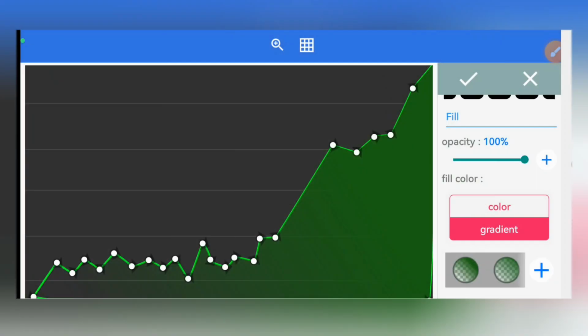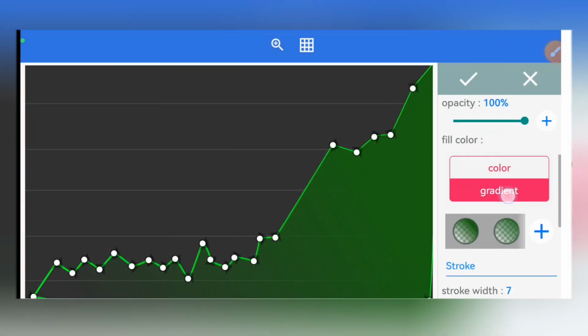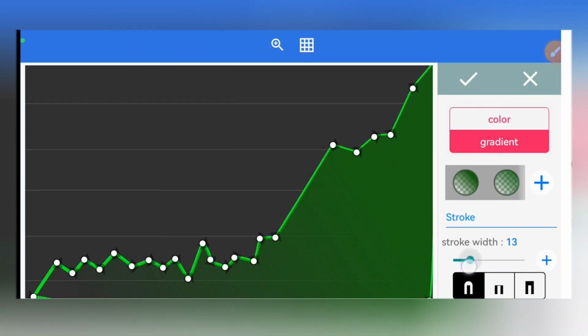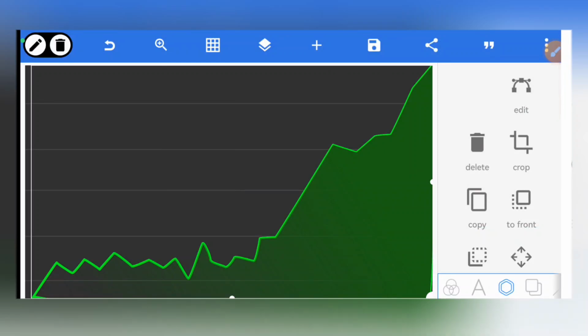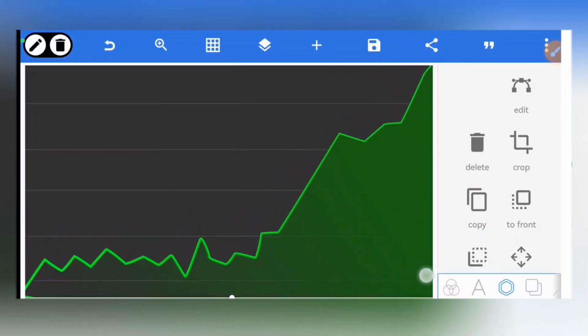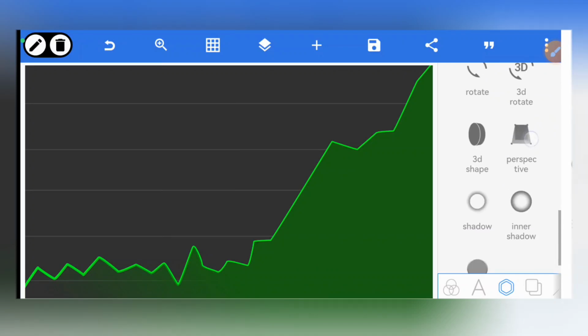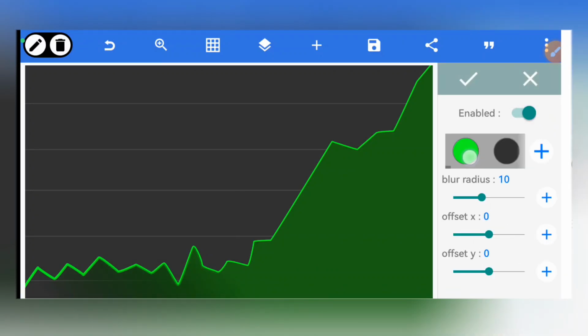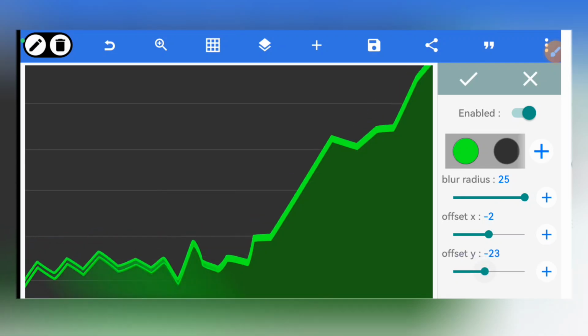So you can see the difference that it has made to the filling. Alright, so you can go ahead to increase the stroke width if you want to do that again. And after doing that, you can go ahead to adjust the entire shape. All right, so you can click OK here and adjust the entire shape. Make sure that everything looks good on the page, just as you can see right here, and you can add some shadow effects. You can add some shadow effects depending on the kind of graph you create. And you can see some effects you can also create with the graphs.